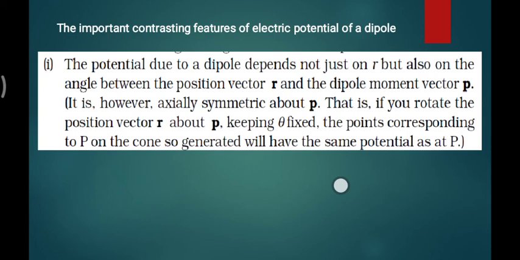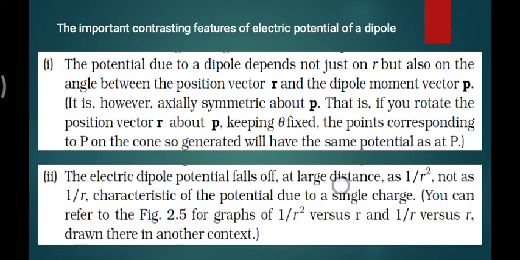So what I discussed is how r and P are aligned, and there is axial symmetry about P. That's why if we rotate the position vector about P, keeping theta fixed, the points lie on a cone, and they will generate the same potential. You may have it clear now.